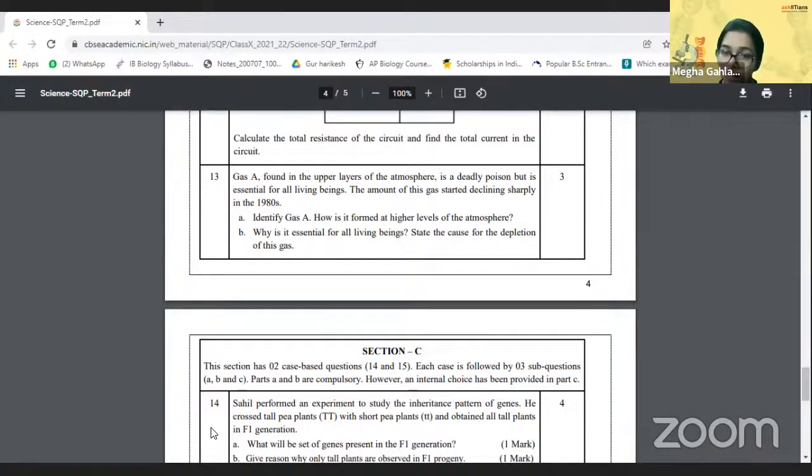How is it formed at the higher levels of the atmosphere? Now that's a trick question because you'll have to mention all the, yes, O3, that's correct, but you'll have to mention how it is made. So for that, you'll have to tell that it is made with the help of the free oxygen molecules reacting with each other and forming the unstable O3 molecule.